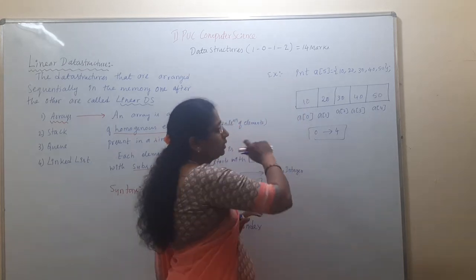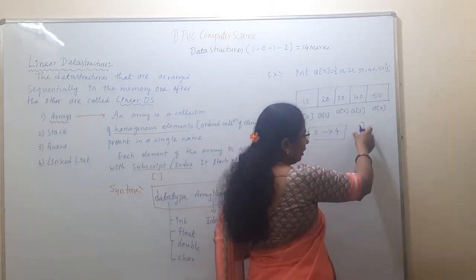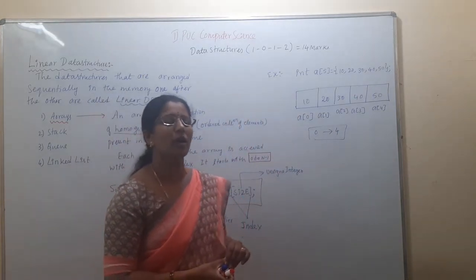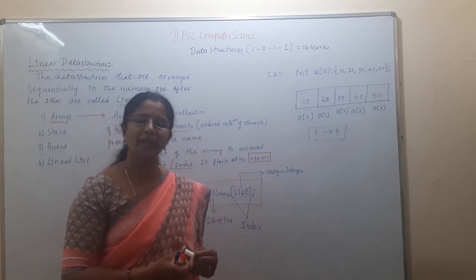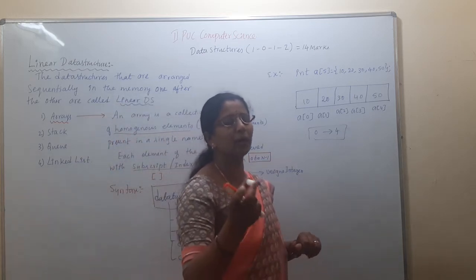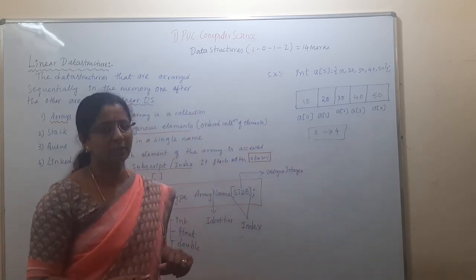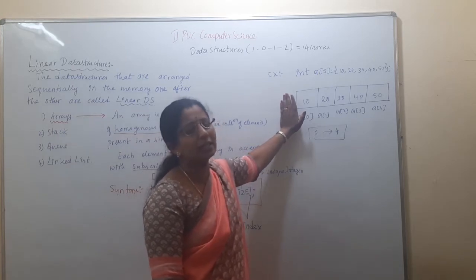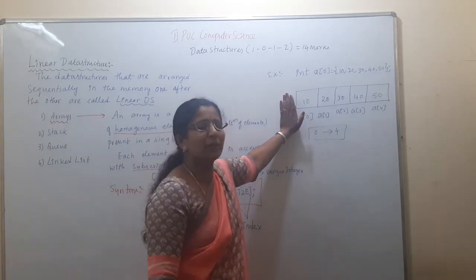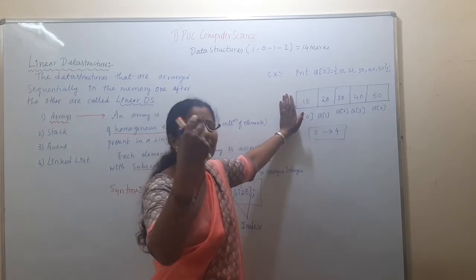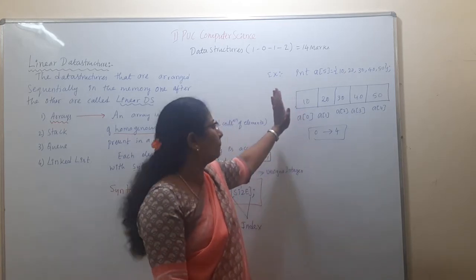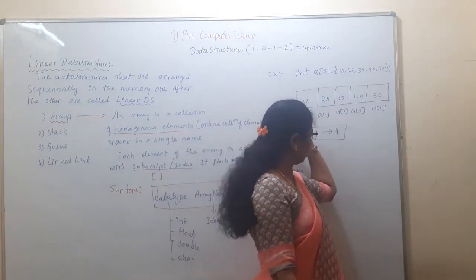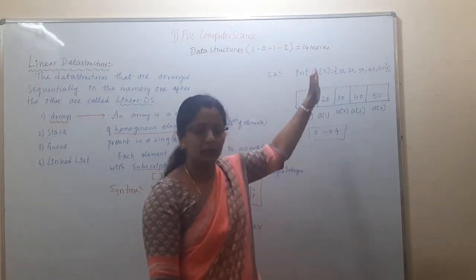This can be stored either in column major order or in row major representation. For one dimension, it doesn't matter whether it is stored in row major order or column major order. It is up to you how you are going to represent it in your notes. But for a two-dimensional array, it is compulsory to know the representation of row major order and the representation of column major order. Here, if you arrange the elements horizontally, then it is row major order.